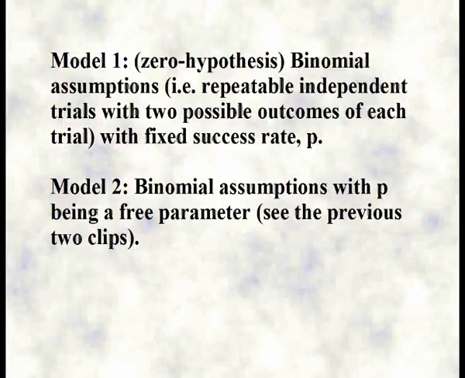Just as in the first hypothesis testing video, I'm looking at the binomial distribution and asking if a particular value for the success rate p is valid or not. So that will be a model with zero parameters, and the alternative will be the free binomial distribution described in clip 19, where the success rate p is a free parameter.